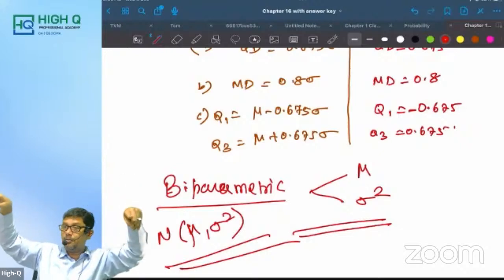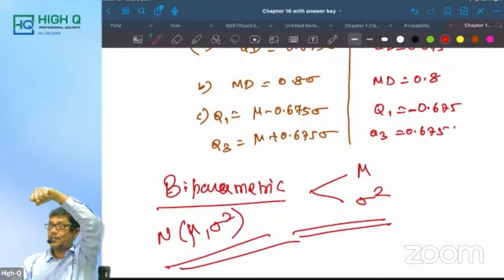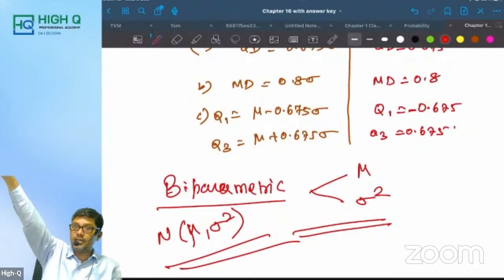Again, it can be unimodal or it can be bimodal. When it is an integer, bimodal. When it is non-integer, unimodal.